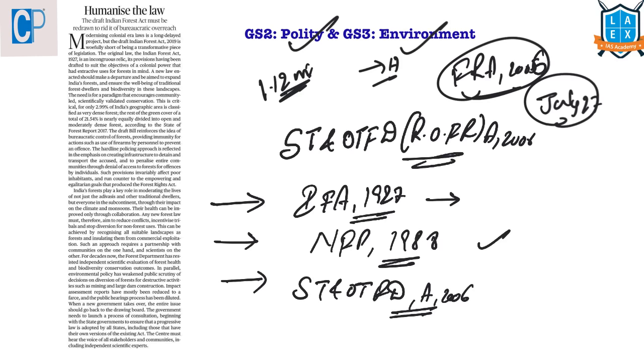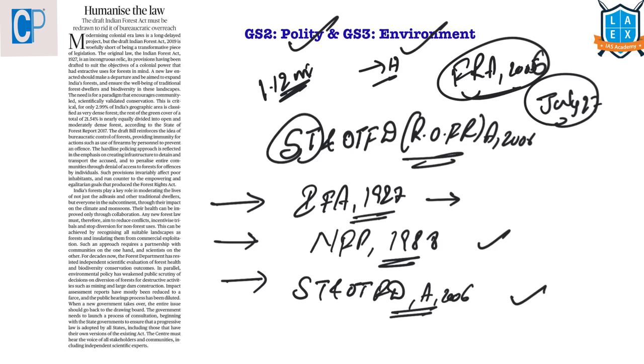This Act deals with the rights of scheduled tribes and other forest dwelling communities who are occupying and depending on the forest land and its resources for generations.